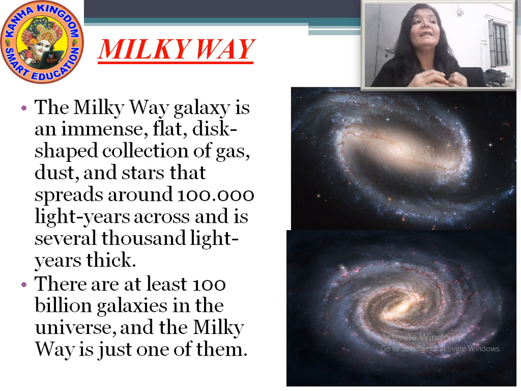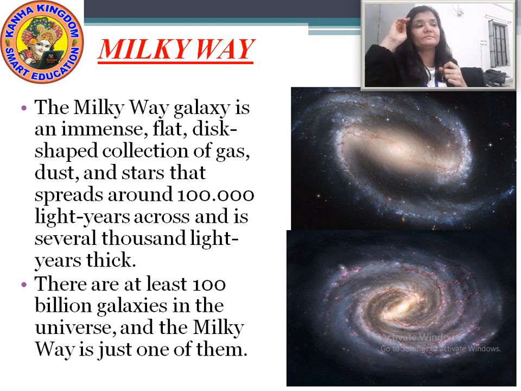It is an immense flat disc-shaped, flat means something like a plate, or like a disc, shaped collection of gases. The stars that spread around are 100,000 light years across and several thousand light years thick.